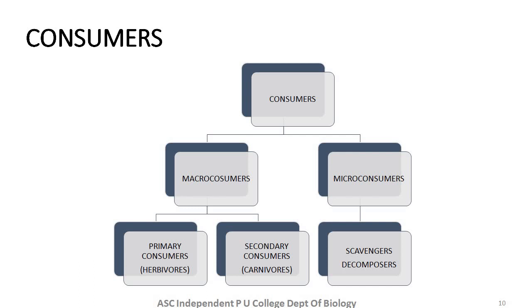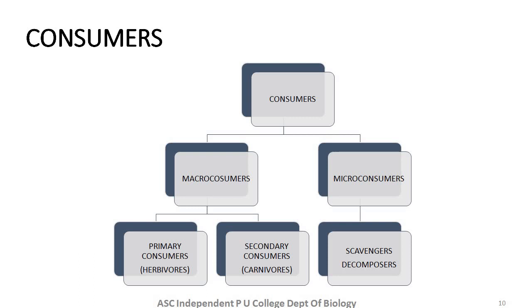Macro consumers are those organisms who basically feed on other organisms to obtain food. If they are dependent on plants, then they are primary consumers. If they are dependent on other animals, then they are secondary consumers.